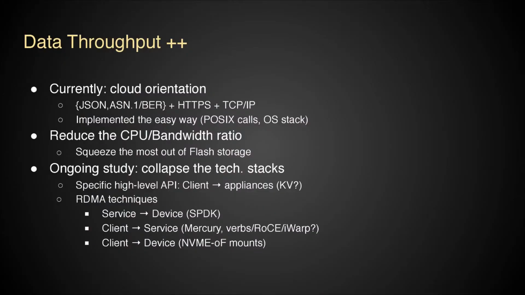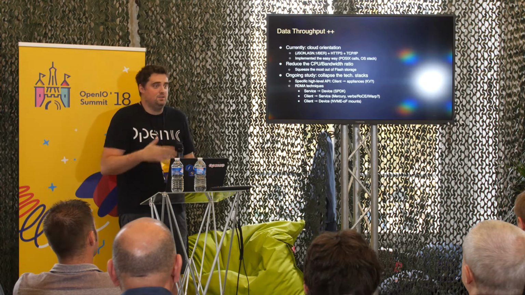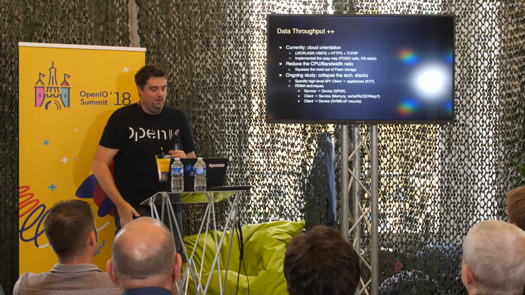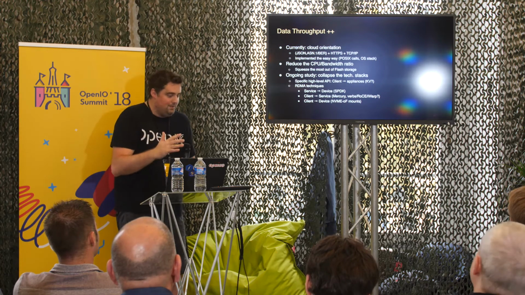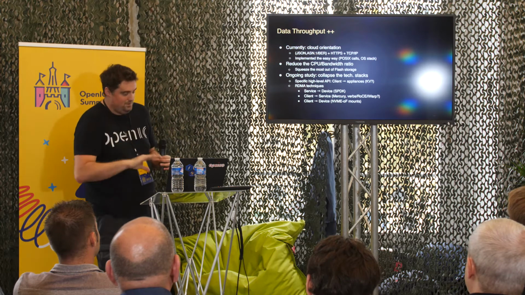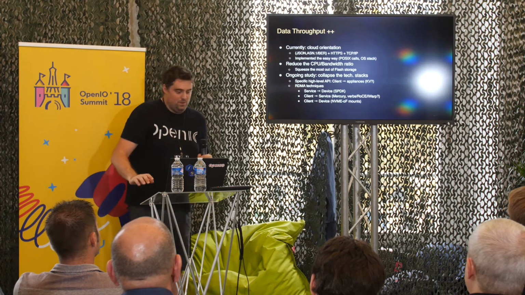The second part is improving the throughput. At the moment, we understood the message from the CA that our stack is bloated. The protocol is nice. We implemented it the obvious way, using the POSIX calls and the operating system stack, because that's easy. That's how any application on a cloud orientation will do the thing. So using complicated and verbose protocols at any level, applicative, transport, network, whatever, there's something to do, obviously.